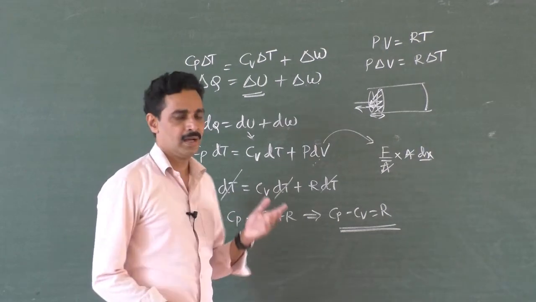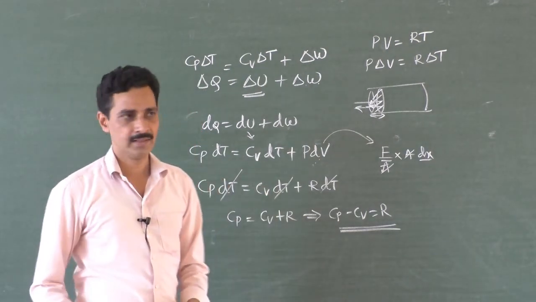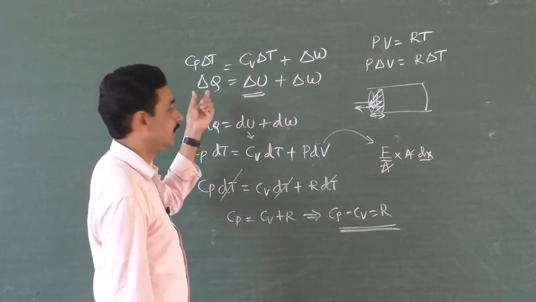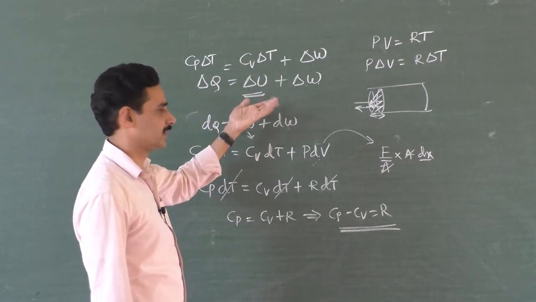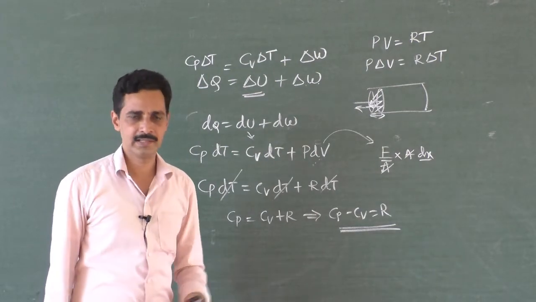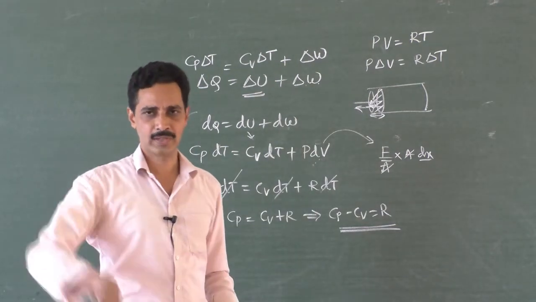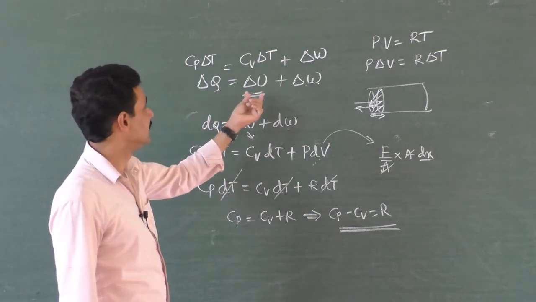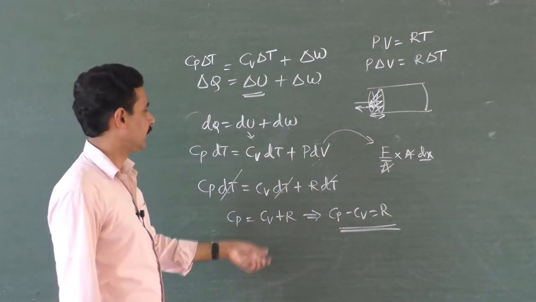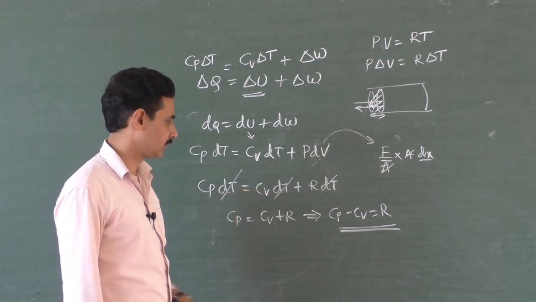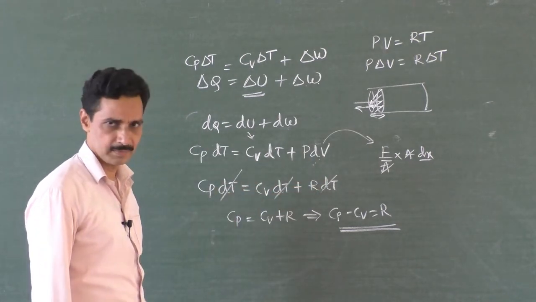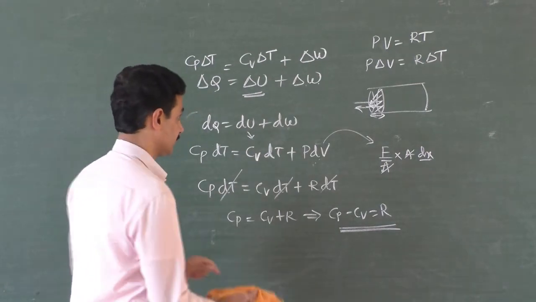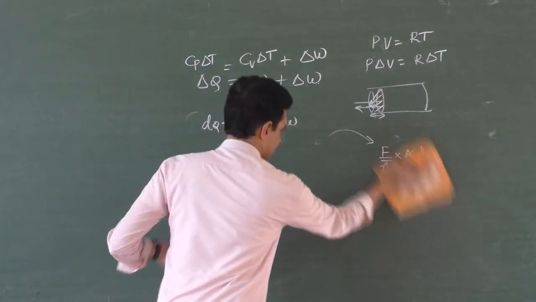Why did we get this? Because the problems will be given in such a way that you must be able to put any one of the equations in this. Either you put the first law of thermodynamics as a conservation of energy formula: supplied energy is equal to increase in the internal energy plus work done. Another way, you can put it as Cp dT, Cv dT and work done. And work done can be written as P dV, which is also equal to R dT, Cp minus Cv equal to R, or Cp equal to Cv plus R. So we have come across many formulas now. Okay, next.